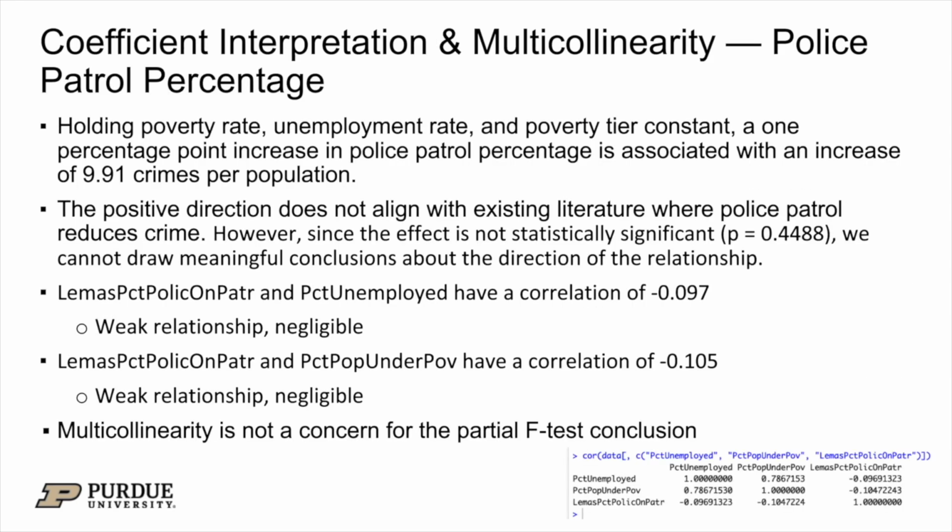So in context, it means holding poverty rate, unemployment rate, and poverty tier constant, a 1 percentage point increase in police patrol percentage is associated with an increase of 9.91 crimes per population. This direction does not align with the existing literature where police patrol reduces crime.